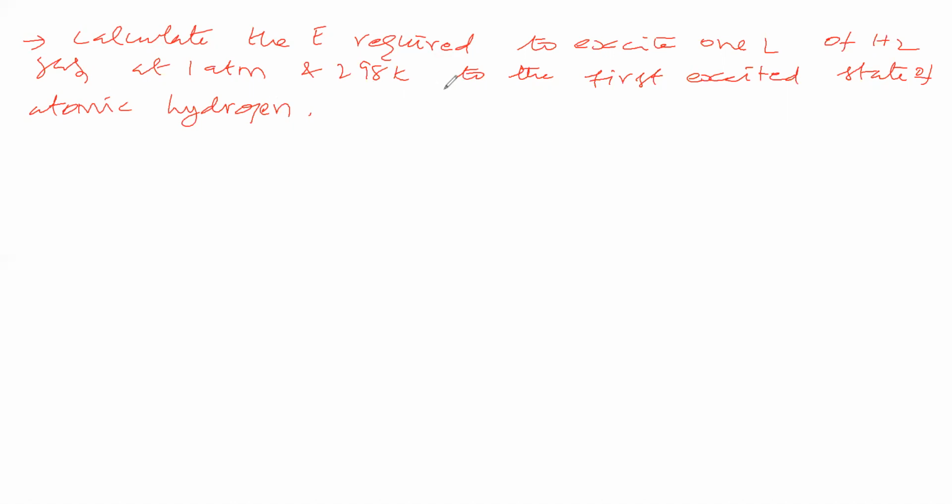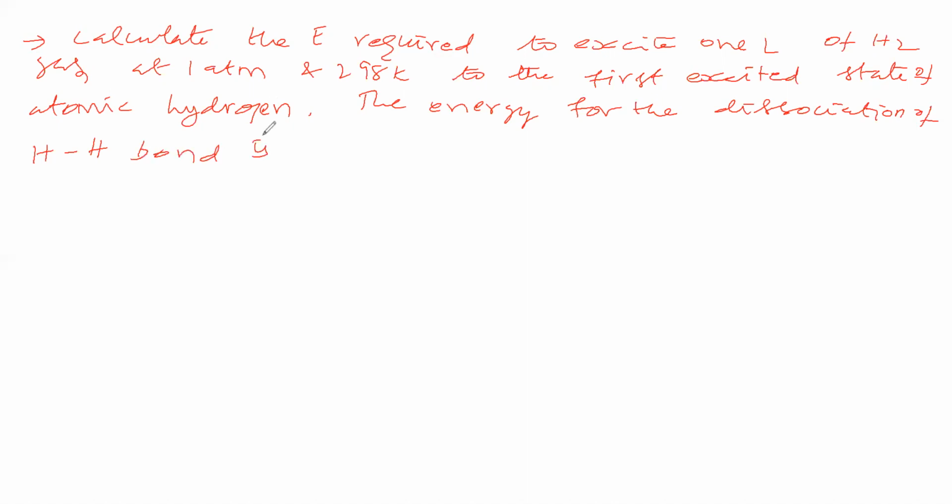The energy for the dissociation of hydrogen, H2, is 436 kilojoule per mole. Now we will see what data is given: 1 liter of hydrogen gas, 1 atmosphere of hydrogen gas, 298 Kelvin of hydrogen gas.